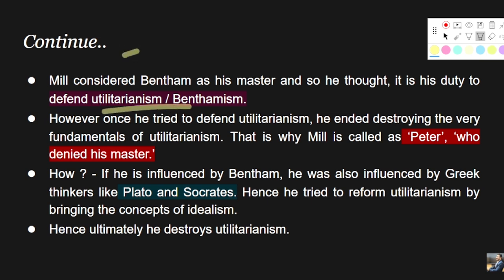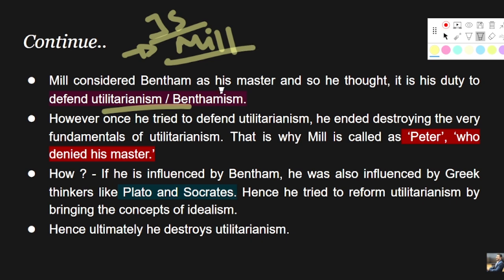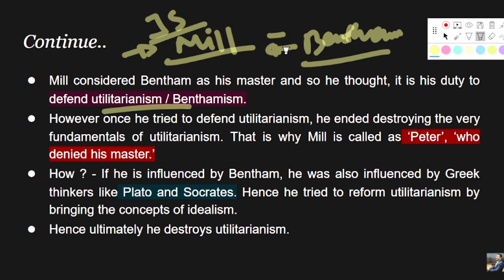Now here Mill is coming into the picture. Which Mill? The son Mill, J.S. Mill. He venerated Bentham as his teacher. He regarded Bentham as his teacher. And though he was a student of Bentham, Bentham's idea of utilitarianism was hugely criticized by the critics. Hence, being a student, it was his sole duty to defend his teacher. This is what J.S. Mill thought, and hence he entered this arena and started defending utilitarianism or Benthamism.